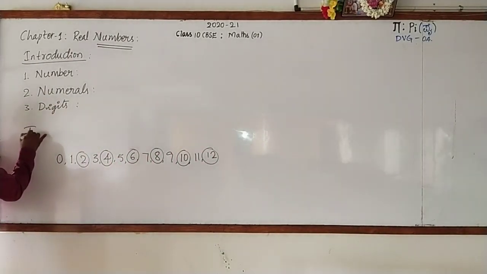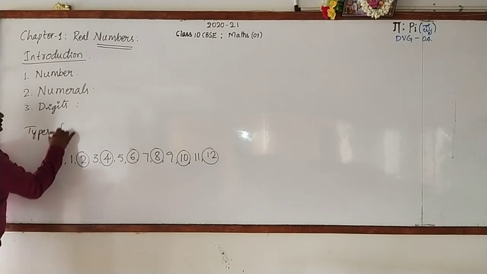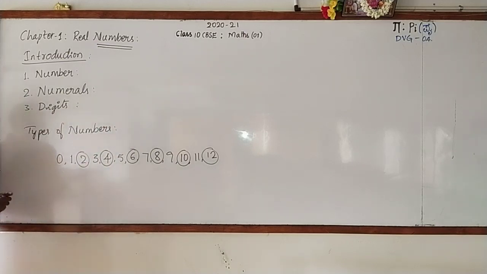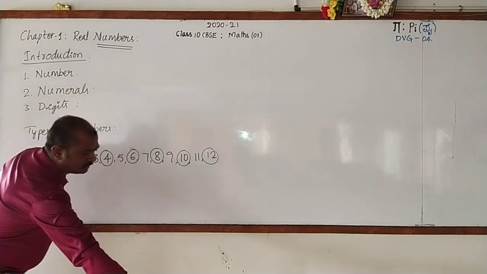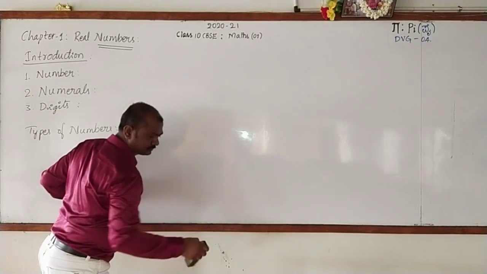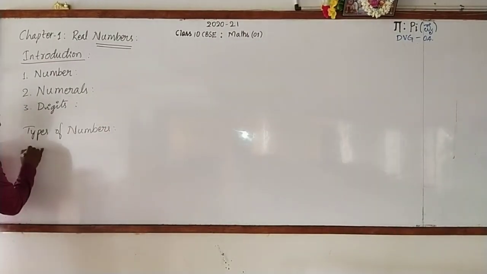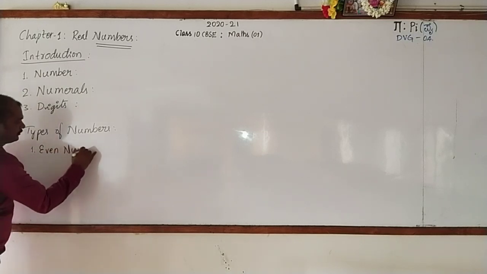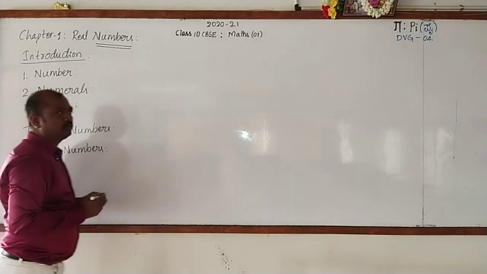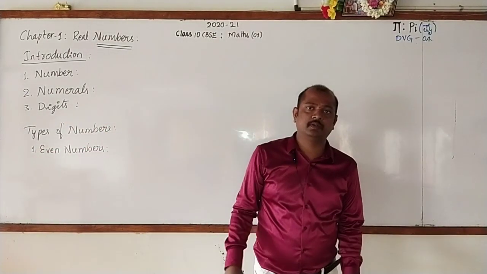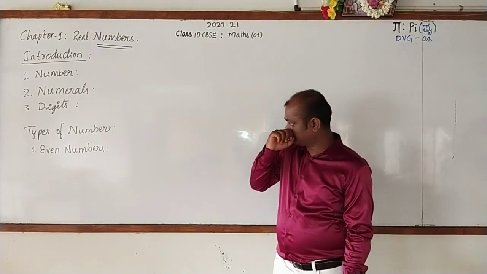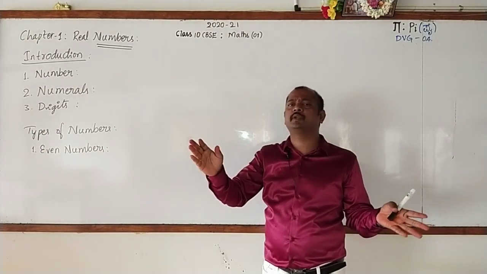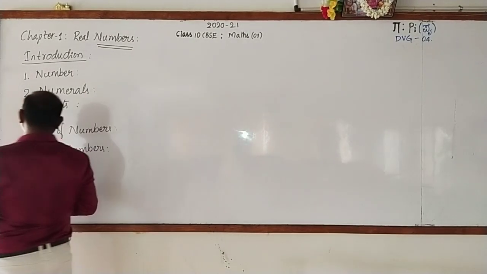Right, side heading: Types of numbers. The very first one is even numbers. Then what is an even number? An even number is a number which is divisible by 2. Any number which is divisible by 2 is called an even number.